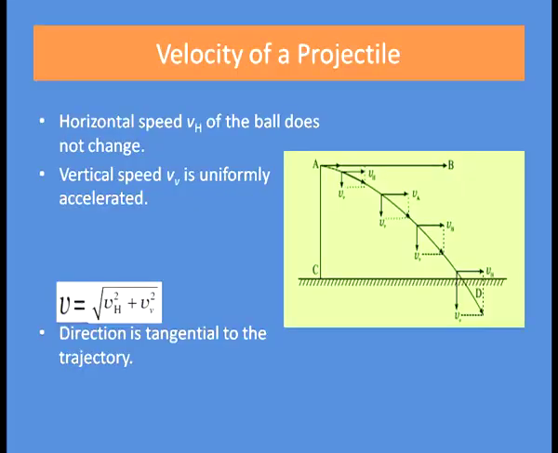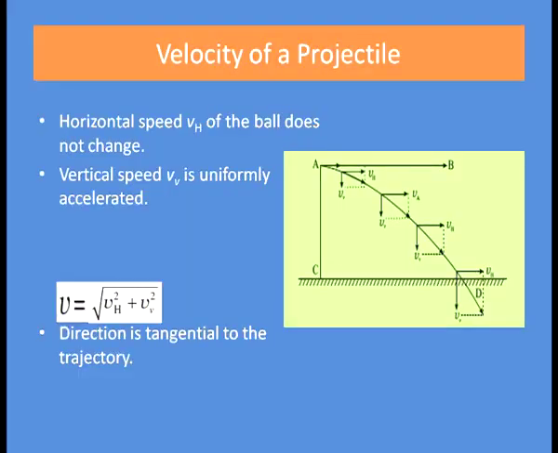So, now as the ball is moving under the force of gravity and the gravitational force is in the downward direction, the vertical component of the projectile will have force and the horizontal component of velocity will be constant. What are the two velocities of a projectile? The horizontal speed and the vertical speed.